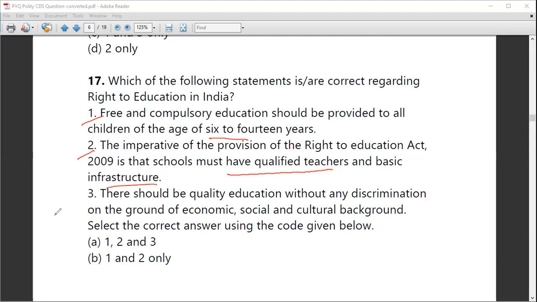Statement 3 says there should be quality education without any discrimination on the ground of economic, social, cultural background. Yes, all three statements are correct with respect to the right to education in India. So 1, 2, and 3 are the correct options. So option A is the correct answer for question number 17.